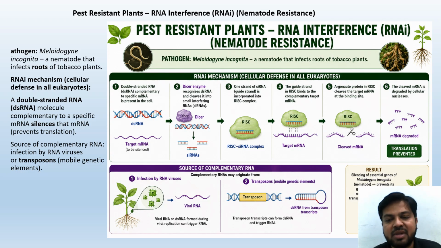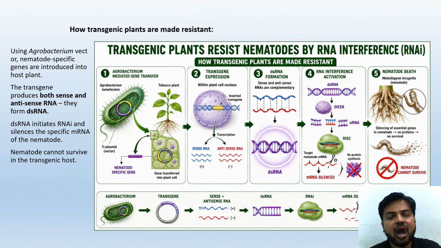What happens here is it silences the essential genes of that pathogen. So these things are going to silence the essential genes of that pathogen, that is that nematode, and that's how it will die. How are transgenic plants made resistant? How are they made resistant?